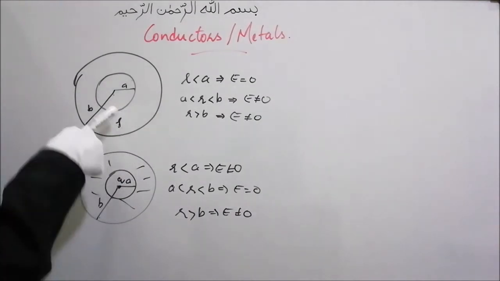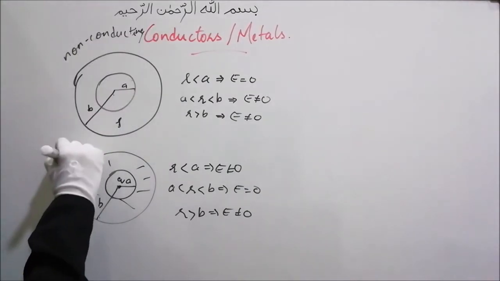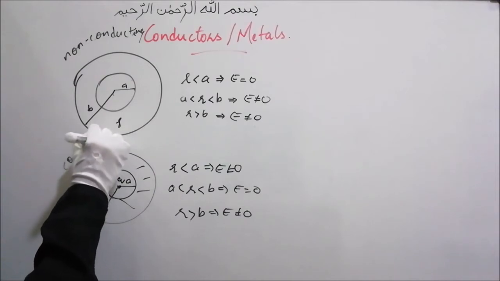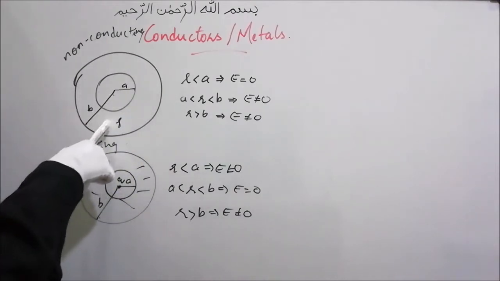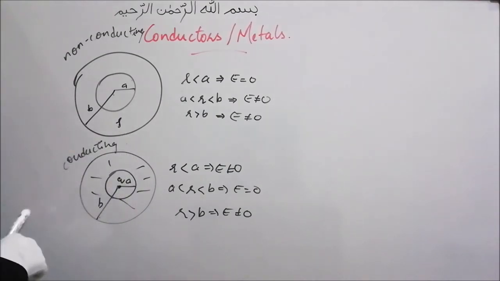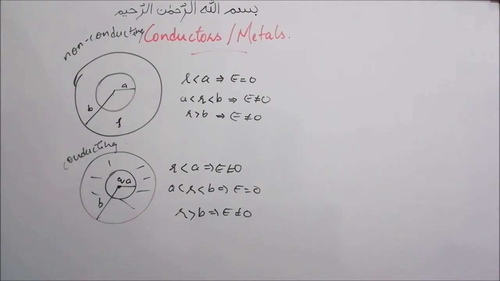So you can see the difference here. This is a non-conducting spherical shell and this is a conducting spherical shell. For non-conducting we have electric field in this part also, but for conducting we do not have any electric field in this part.